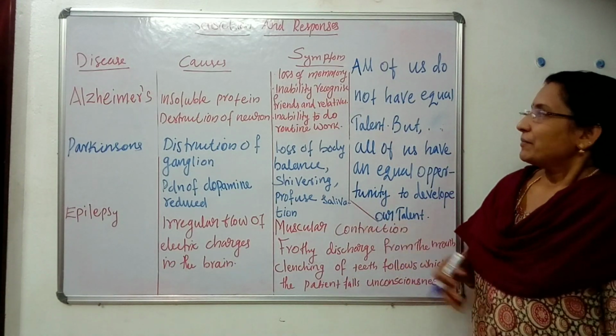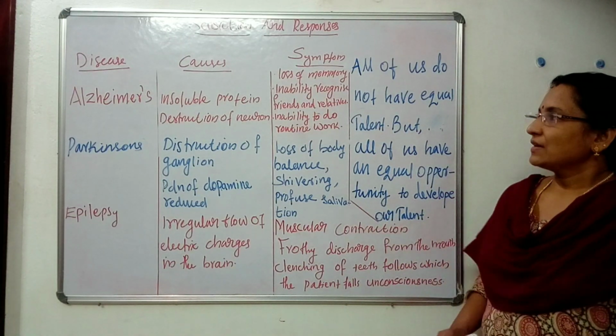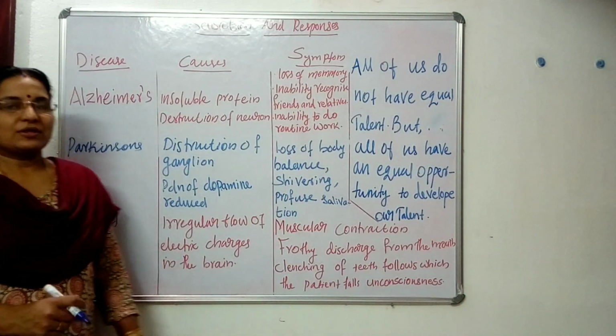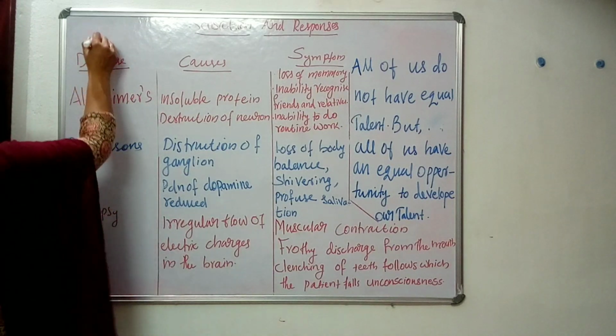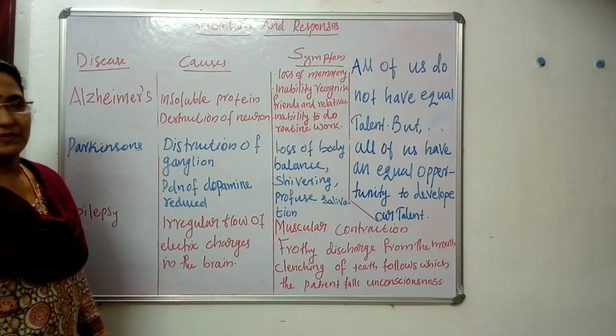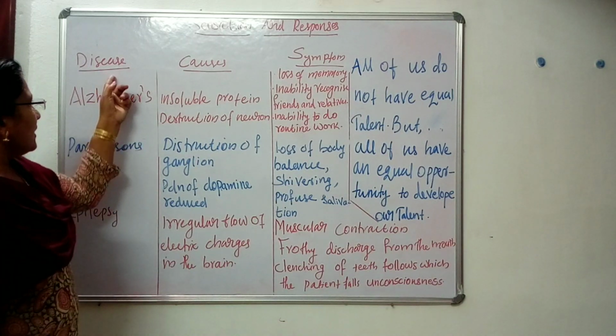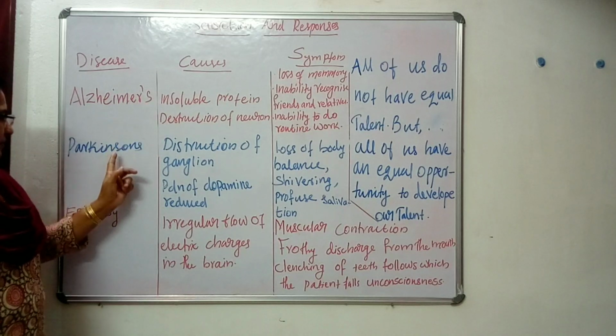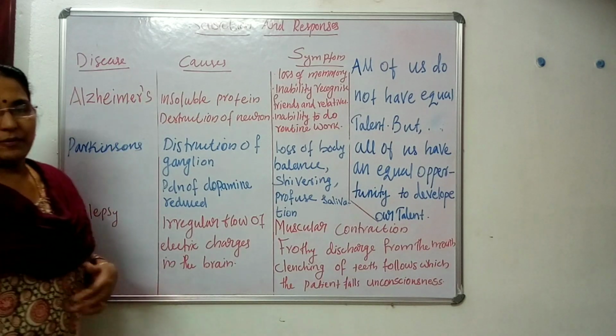Okay, come back to the lesson. Today I wish to talk about the disorders or diseases of the nervous system. They are Alzheimer's, then Parkinson's and epilepsy.